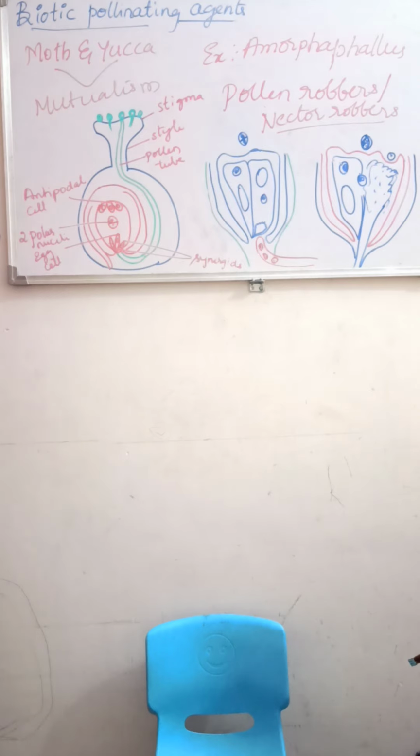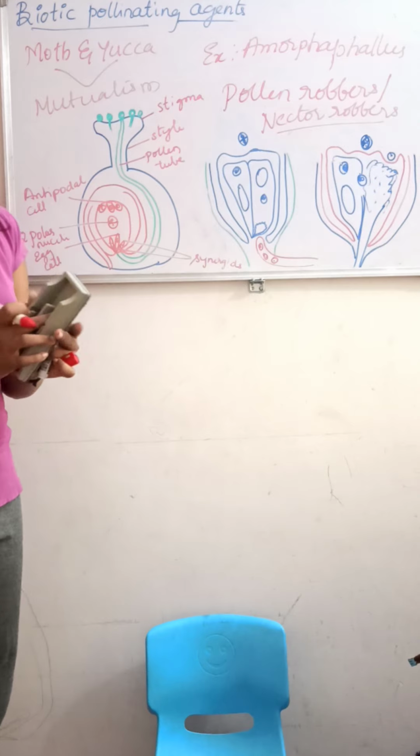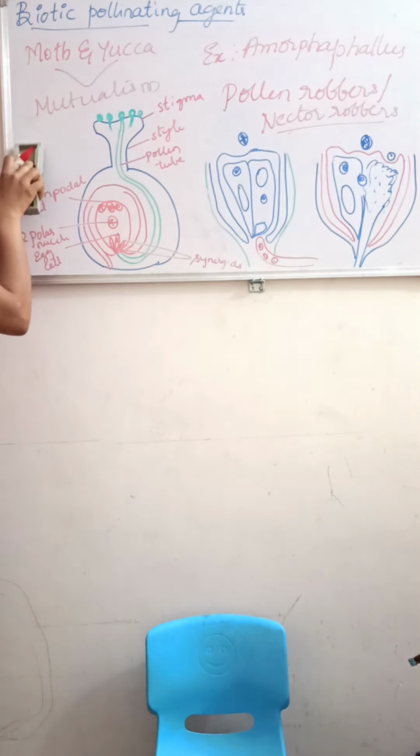So the next things we are going to study are very important from the point of view of the exam. You got that? So there is a reward. The flowers will give a reward to the animal pollinating. So the animals and the flowers are mutually benefited. They will provide the rewards. So that is about that.